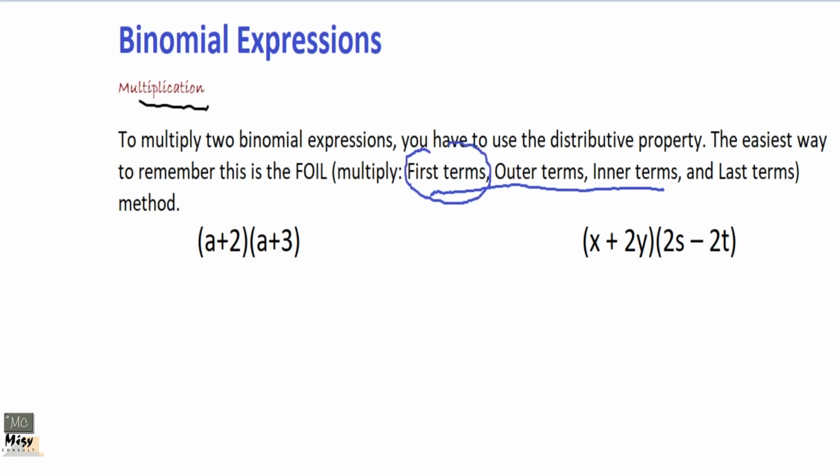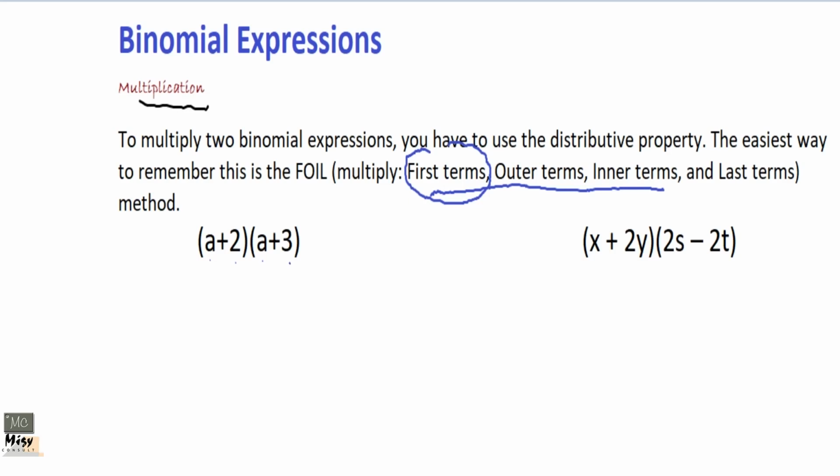Okay, so there are two binomial expressions multiplying each other. There is a first and a last term in each binomial. So a is the first here and 2 is the last in the first binomial expression. Then another a is the first and 3 is the last in the second.